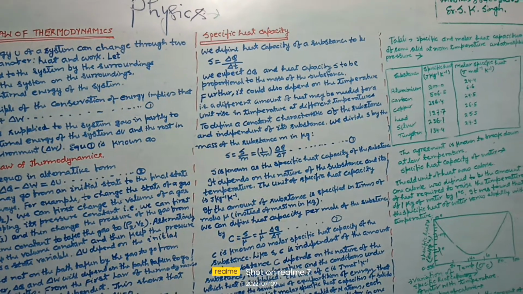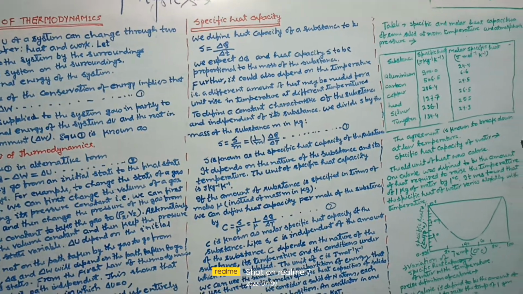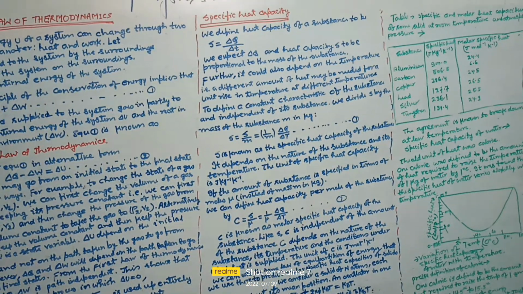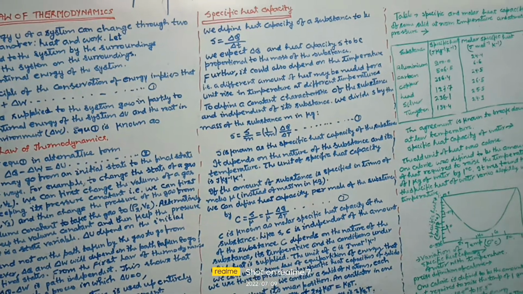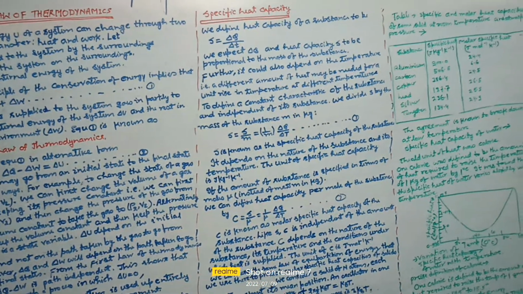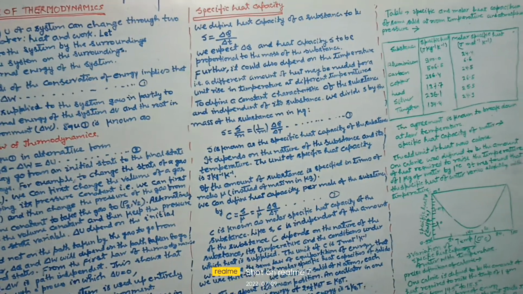Further, it could also depend on the temperature. It means a different amount of heat may be needed for a unit rise in temperature at different temperatures. To define a constant characteristic of the substance and independent of its amount, we divide S by the mass of the substance m in kg.